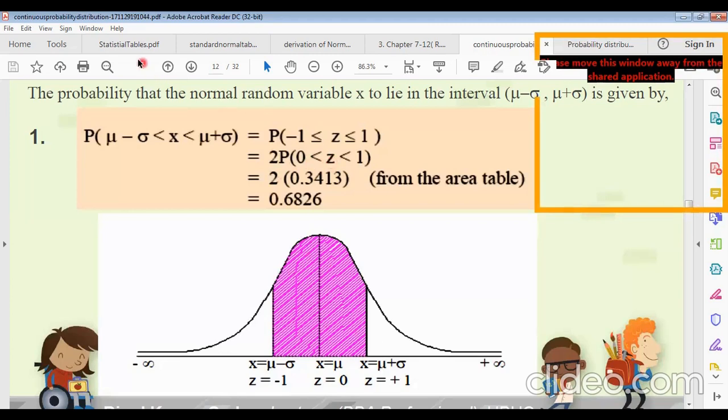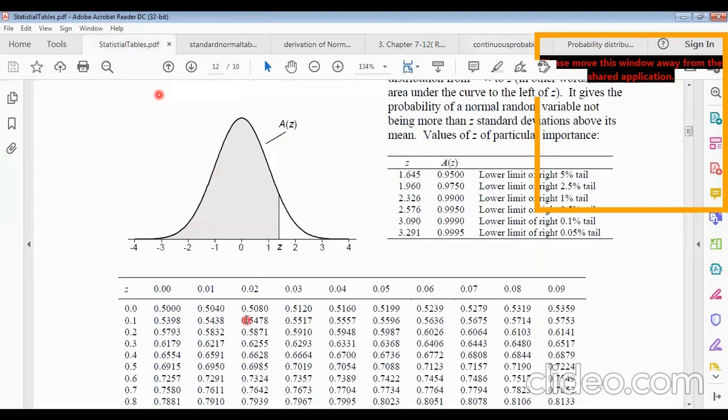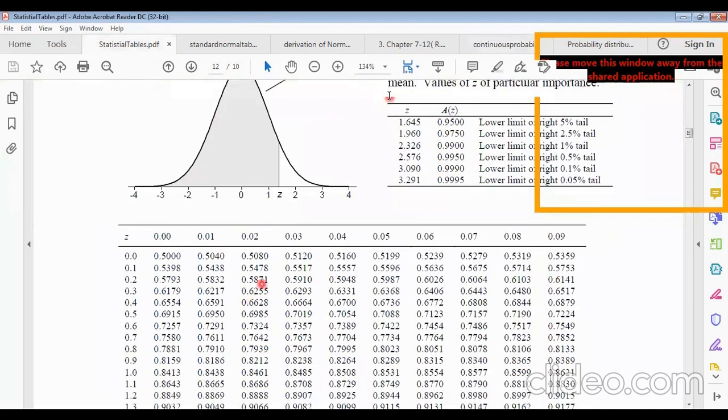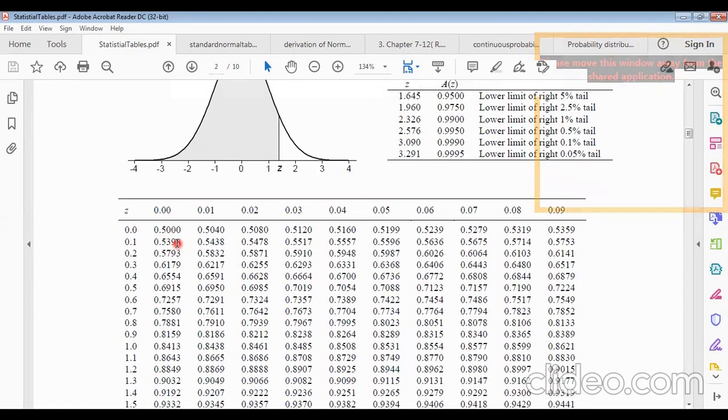From our standard table of the normal distribution, when z equals 0 the area is 0.5, that is 50%.